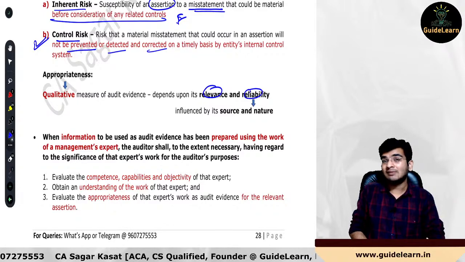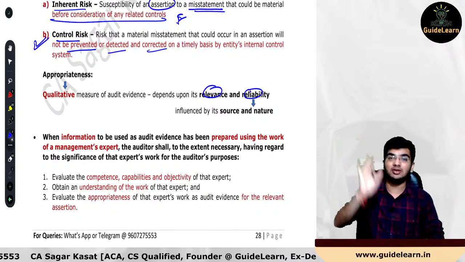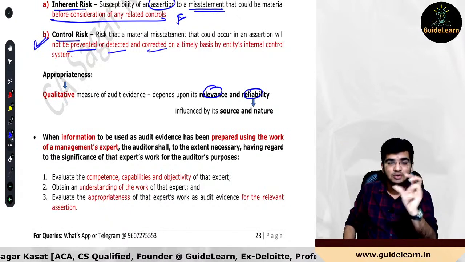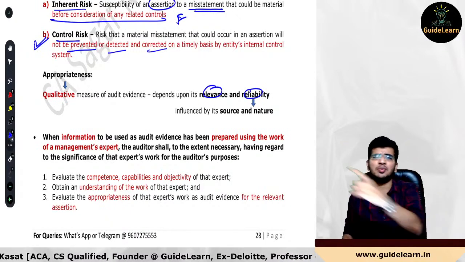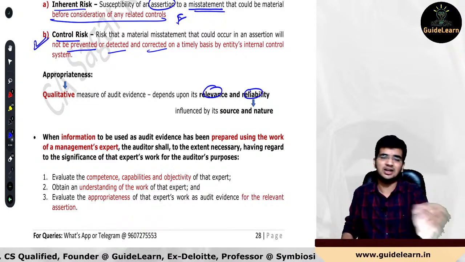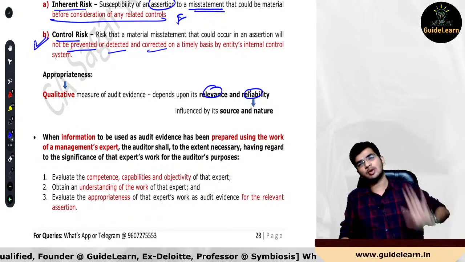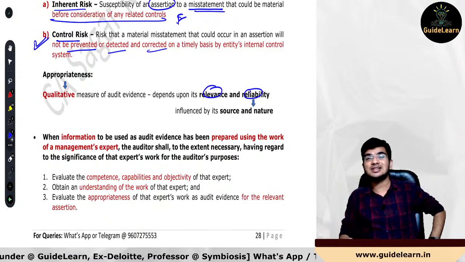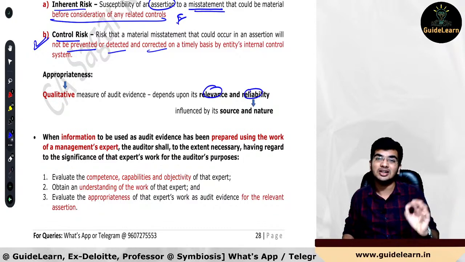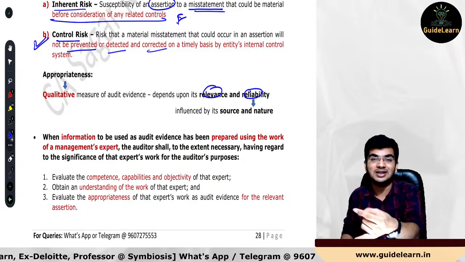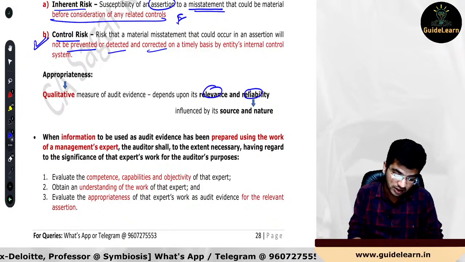If you have sufficient appropriate audit evidence, meaning you have such a quantity of appropriate audit evidence which is sufficient, then you arrive at the conclusion that this audit evidence is sufficient and appropriate. And according to SA 330, you will be able to conclude, based upon audit evidence which is sufficient and appropriate, to arrive at the conclusion in the audit opinion.